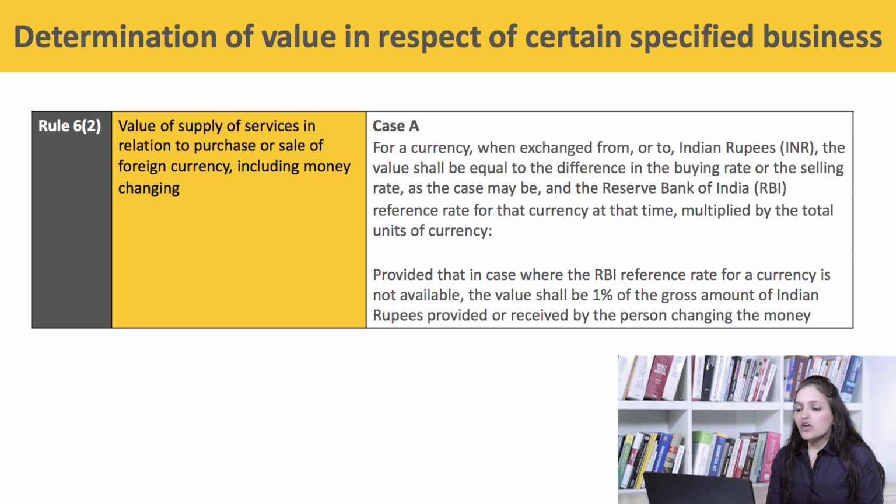Case A: for a currency exchanged from or to Indian rupees (INR), the value shall be equal to the difference in the buying rate or the selling rate, as the case may be, and the Reserve Bank of India reference rate for that currency at that time, multiplied by the total units of currency. Provided that in case the RBI reference rate is not available, the value shall be 1% of the gross amount of Indian rupees provided or received by the person changing the money.